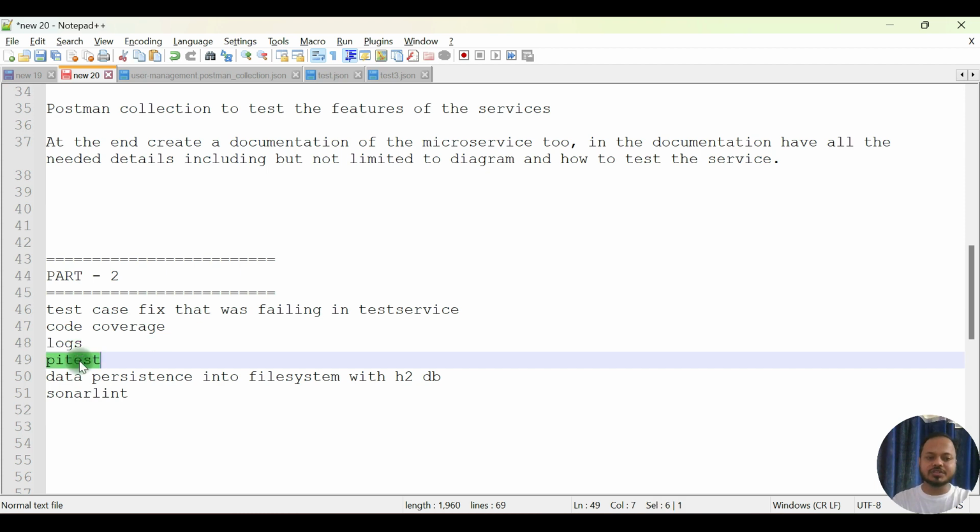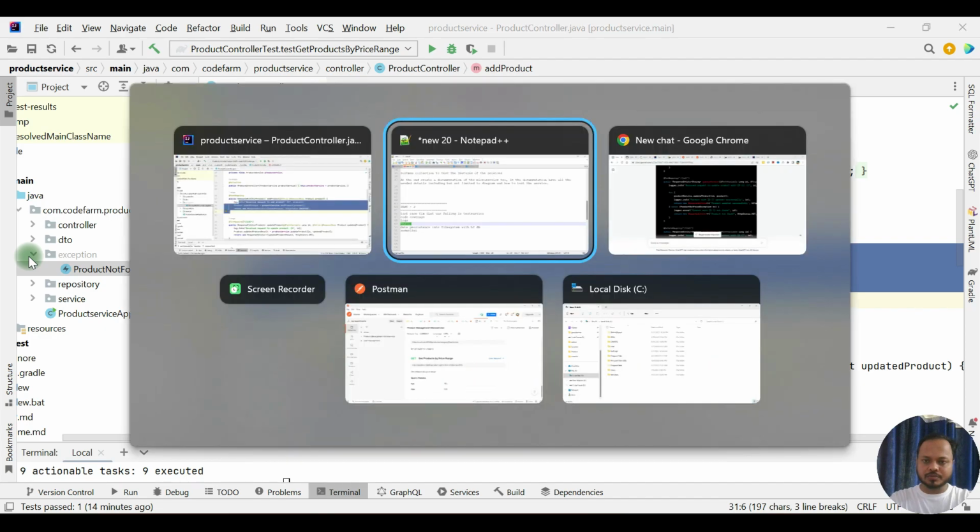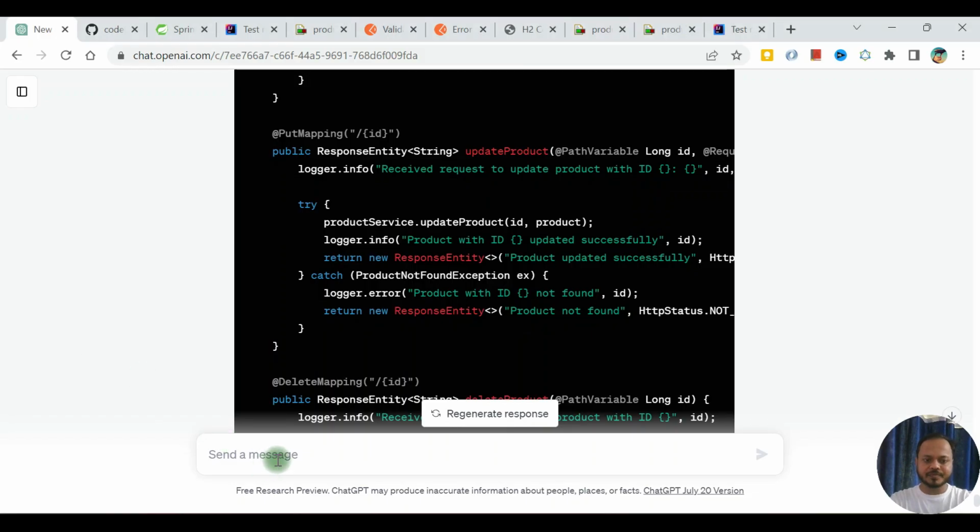Next is the PIT test. I want to see the test cases that it has generated, how it can help us. So come to ChatGPT again. I want to test the correctness of code coverage. So help me integrate mutation testing in the project.